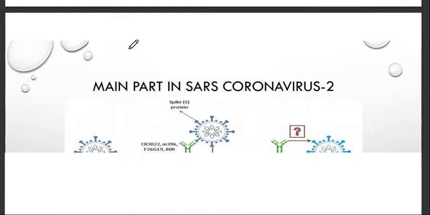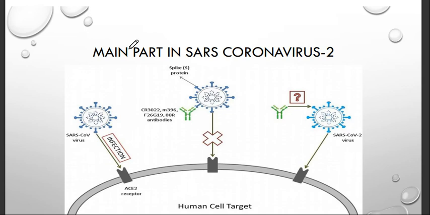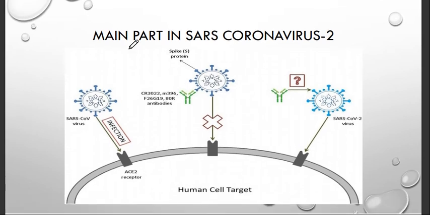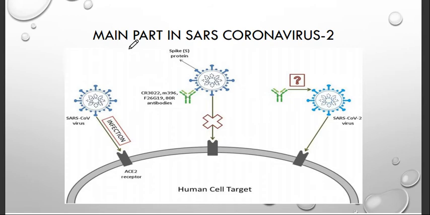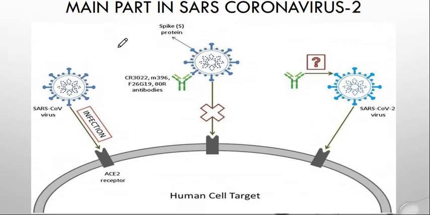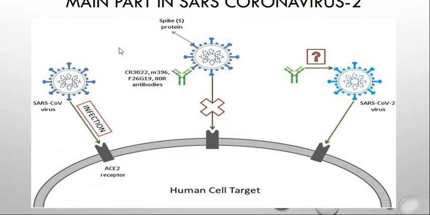Before knowing what types of vaccines there are, we need to know how this coronavirus is actually affecting humans. First, we need to know about its structure. Are you able to see this? This is the ACE receptor.